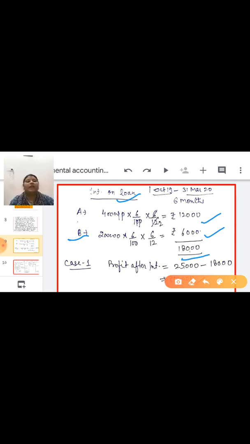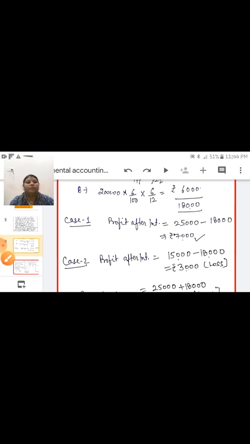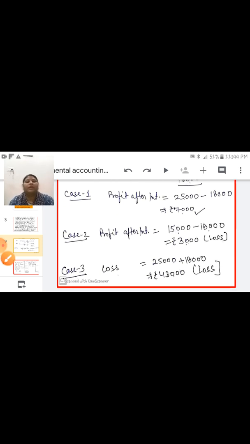Now in case 1, you have to calculate profit after interest. Profit before interest is given as 25,000. After interest means you have to deduct the interest. So interest is 18,000. Subtract it and write down the answer. It is profit after interest, 7,000.